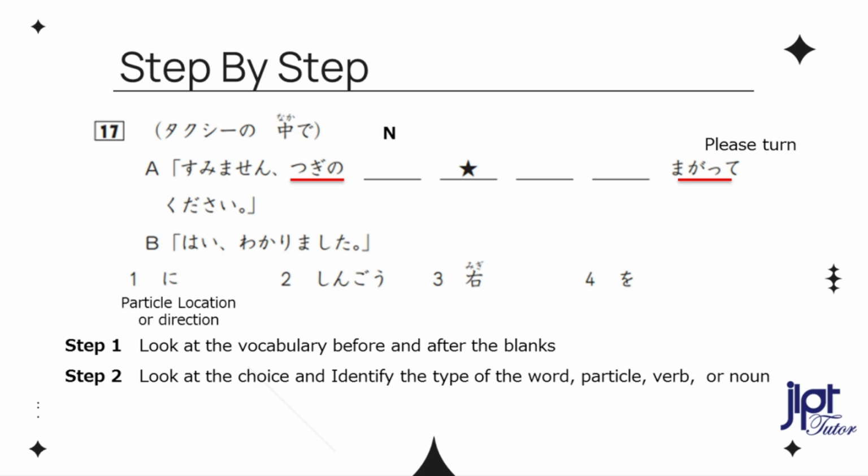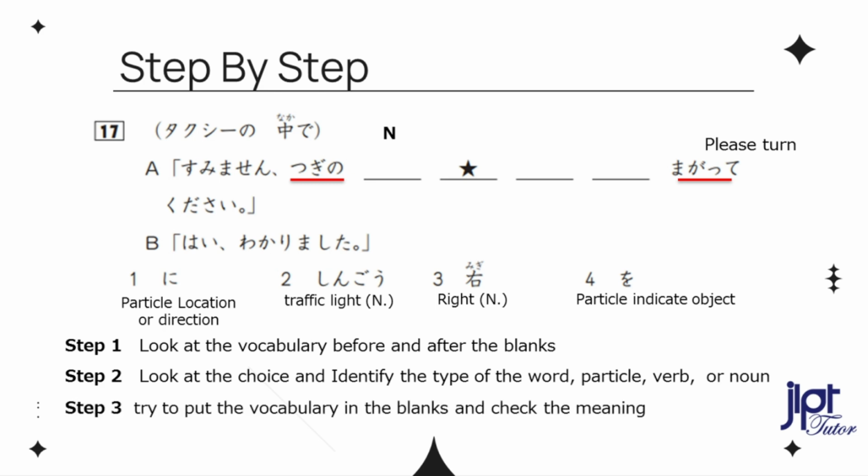Choice number 1, ni is a particle used to indicate location or direction. Number 2, shingou means traffic light and is a noun. Number 3, migi means right and is a noun. Number 4, o is a particle to indicate the object of the verb. Now we have 2 particles and 2 nouns. Let's try to find the answer.